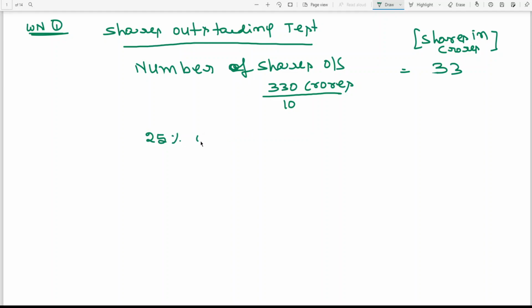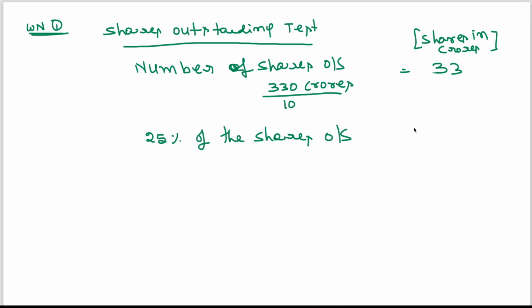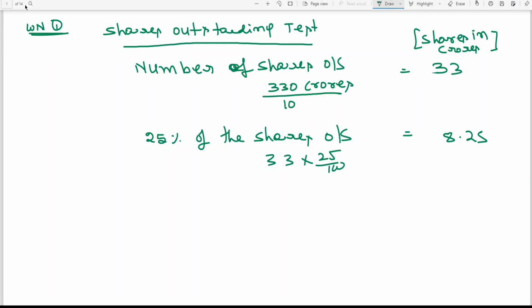Next, 25% of the shares outstanding. Take 33 crores into 25%. We got 8.25 crores. This is working note number 1, shares outstanding.